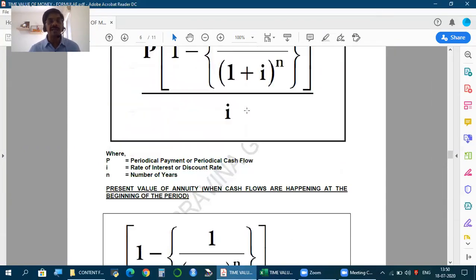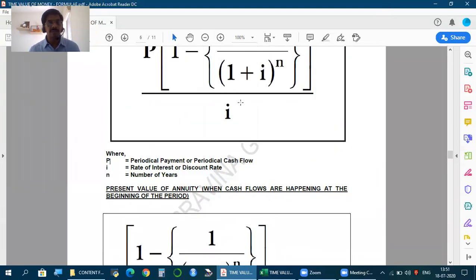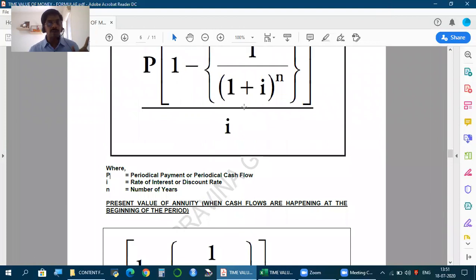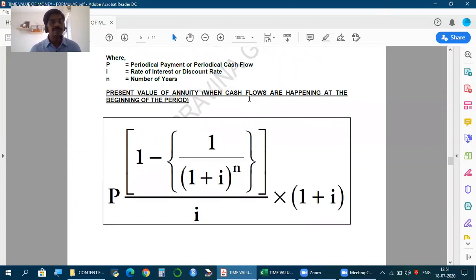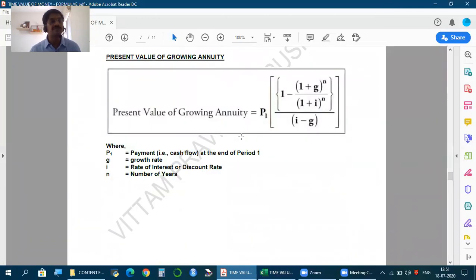Wherever you find I in the formula, divide by F. Wherever you have N, multiply by F. Whether it is end period or beginning period, if it is annual, we use this formula. If the cash flows are not happening annually but periodically, which is more than once a year, then take the same formula, but wherever you find I, divide by F, and wherever you have N, multiply by F.